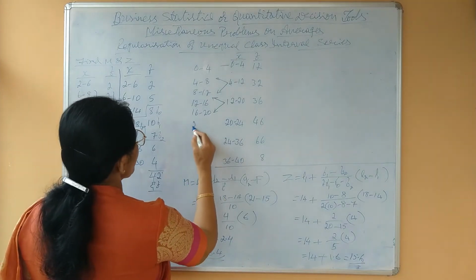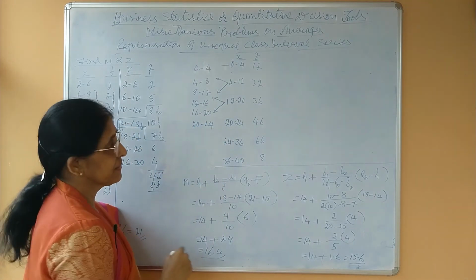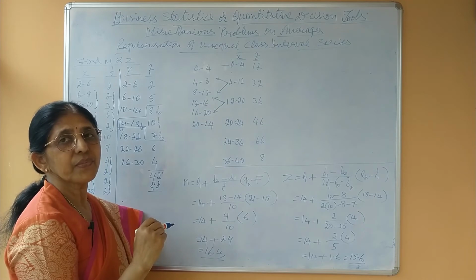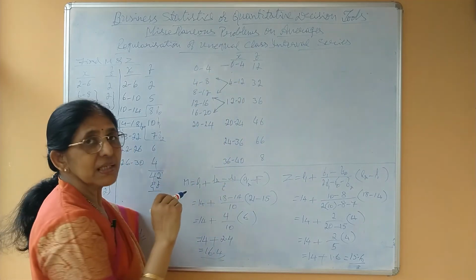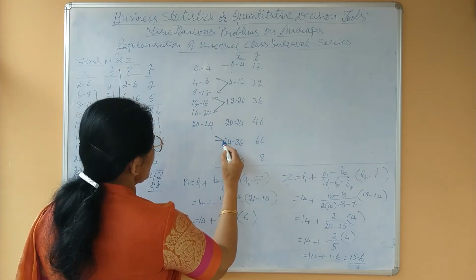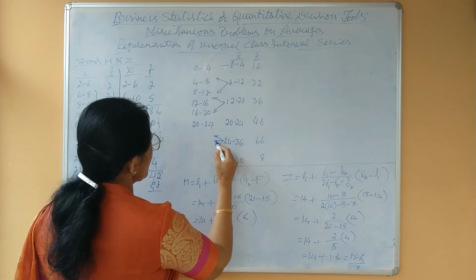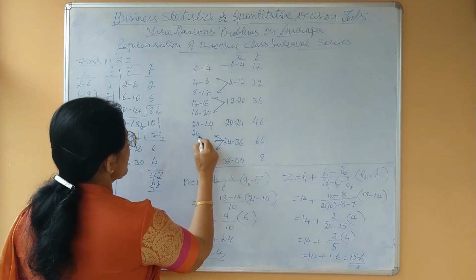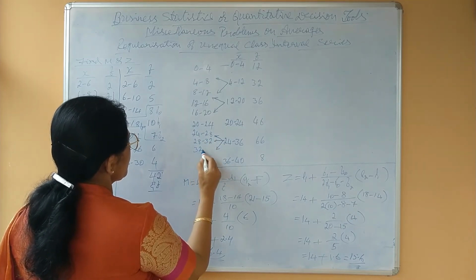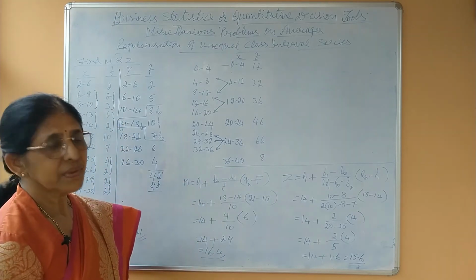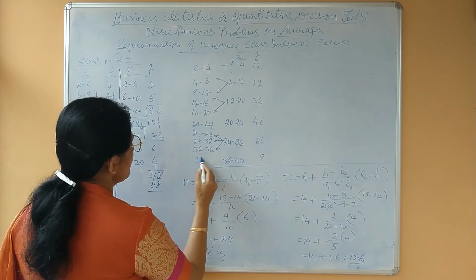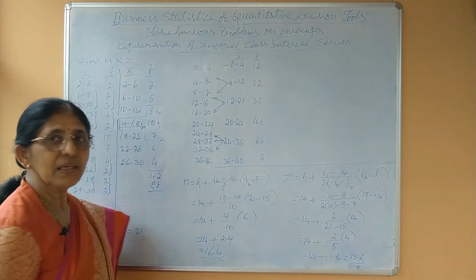Then here 20 to 24 you may retype as it is. Then here 24 to 36 means class interval is 12. Here we have taken class interval 4. 12 divided by 4 means how many classes we have to take? Here we have to split into 3 classes, isn't it? That means 24 to 28, 28 to 32 and 32 to 36. Are you following? Okay. Now next one is 36 to 40. We have to retain it as it is.